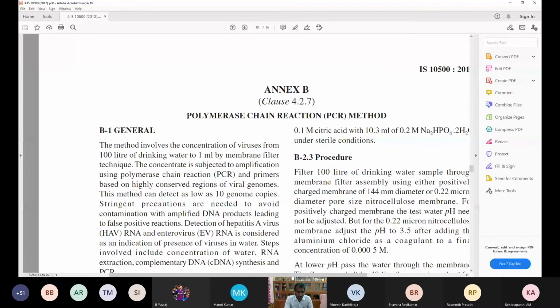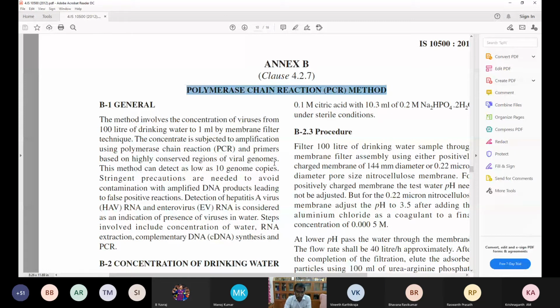So if time permits, kindly read the method. It is for your better understanding of the testing procedure of virus. It need not be necessary, but at least now the situation is about corona time. You can also see what the PCR test is, how to take out the sample and how to measure the concentration of the virus in the sample, either from the blood or from water.